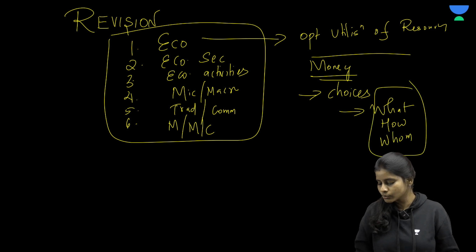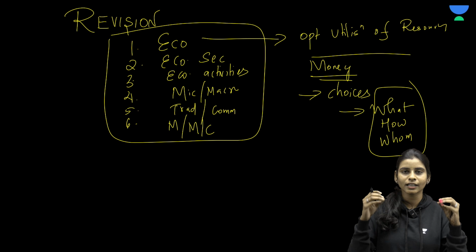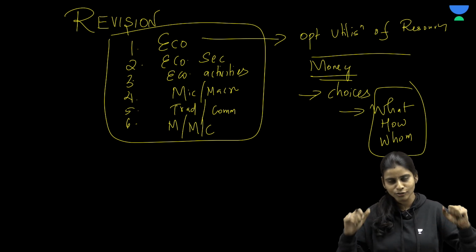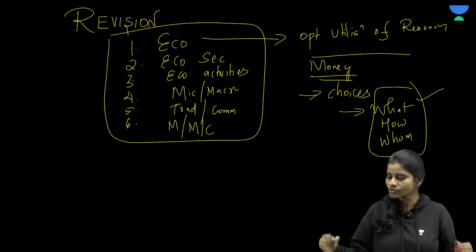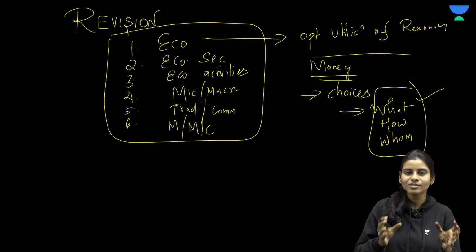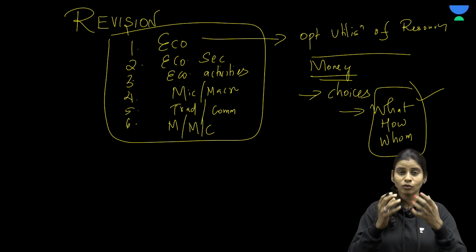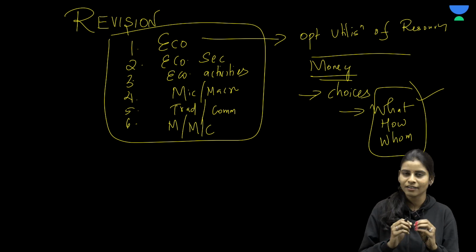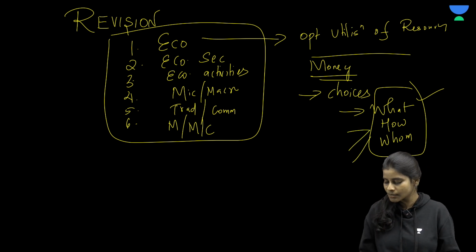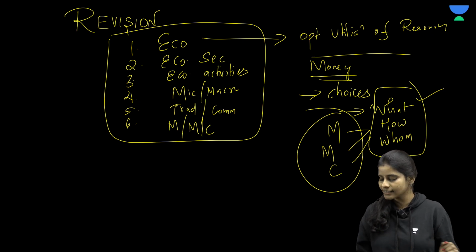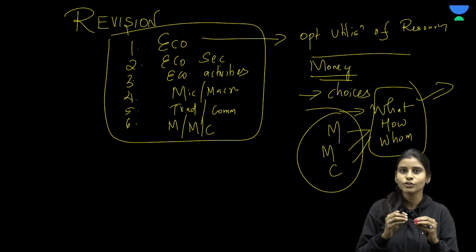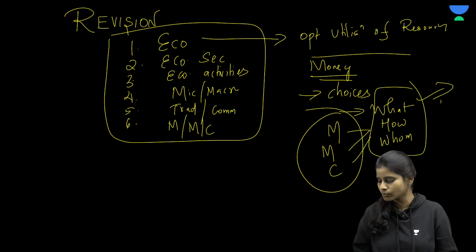I told you that these three are the main economic questions that will be there across all the countries, and how you decide what to produce, how much to produce and for whom to produce will decide the type of economic system that you have in the country, right? So we discussed market economy, mixed economy and command economy based on how these decisions are usually made, and these decisions will be determined according to the country's socio-economic goals, right? This is what we learnt so far, clear?